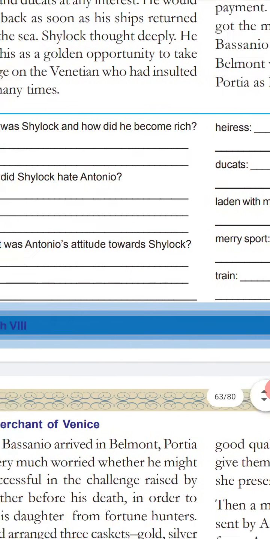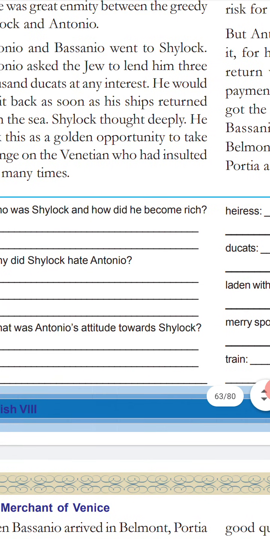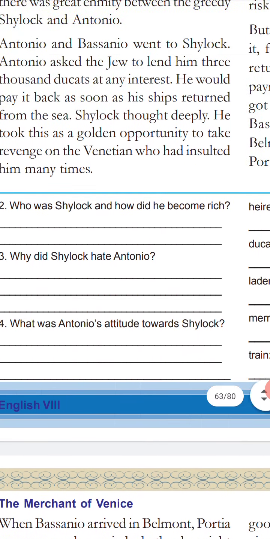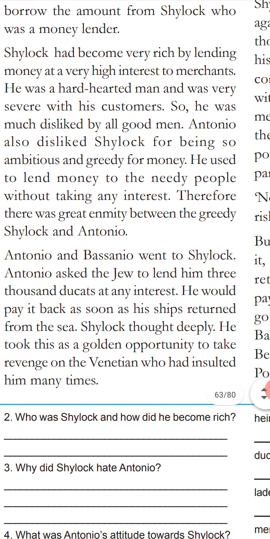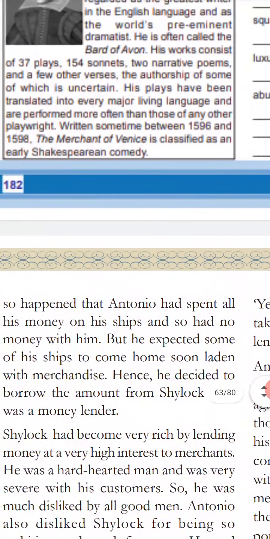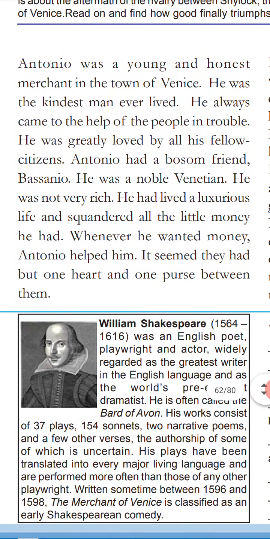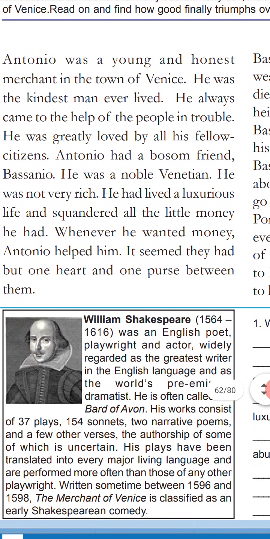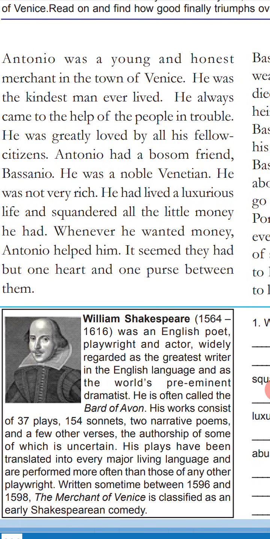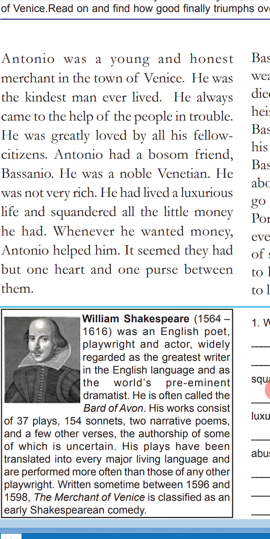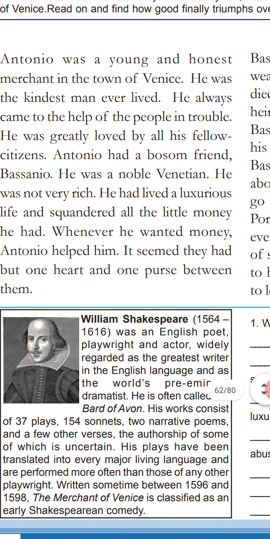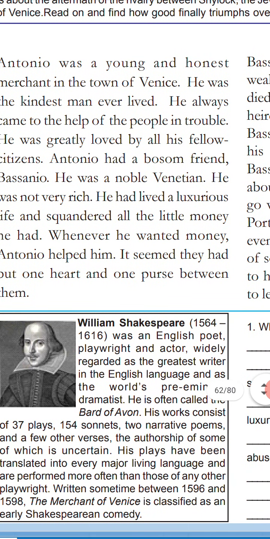Okay. Let's see. We already discussed this question, and at the same time the answer and meaning also. Up to that we have to focus. That means, how many paragraphs have we focused on so far? The first paragraph is about Antonio's character sketch. Antonio is a merchant in Venice, and his friend's name is Bassanio. Antonio is very kind, pious and benevolent, and helps people. When people are in trouble, he helps. That is why Shylock is so angry with Antonio.